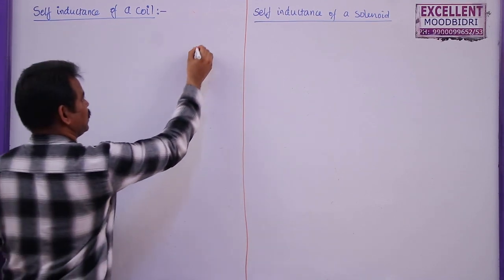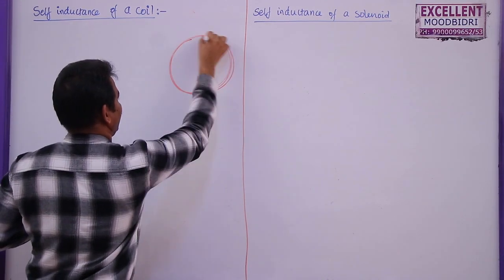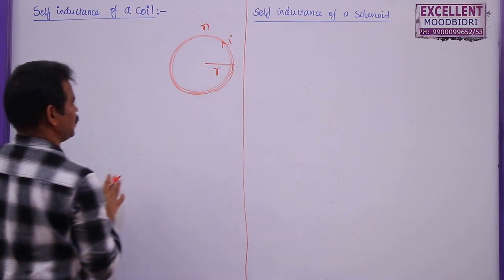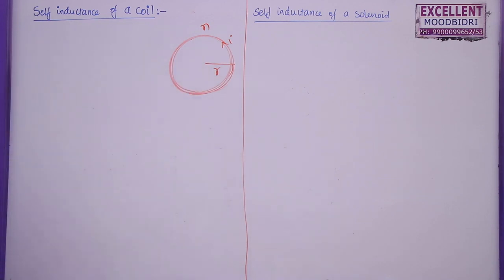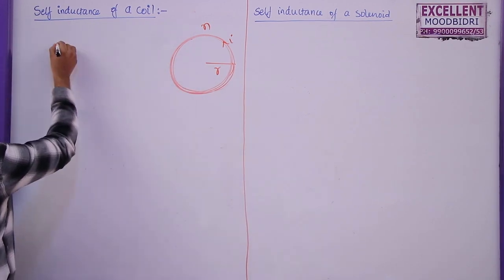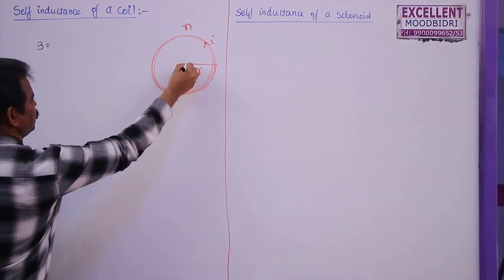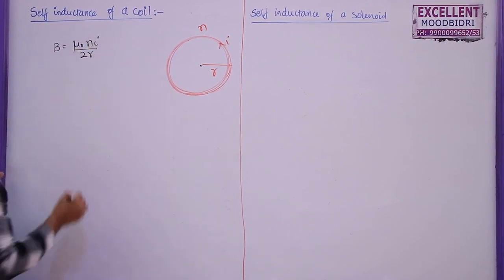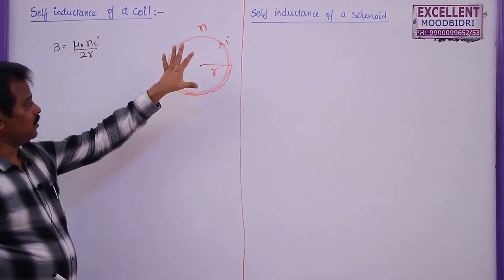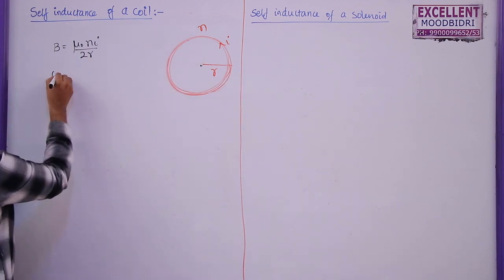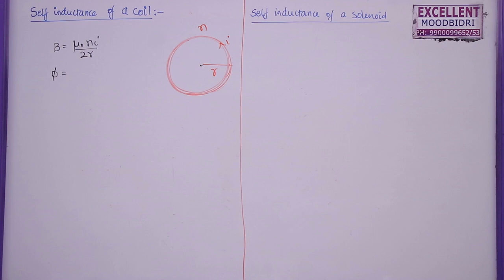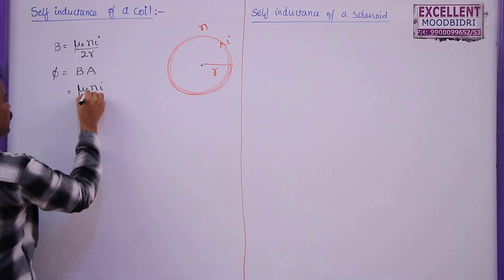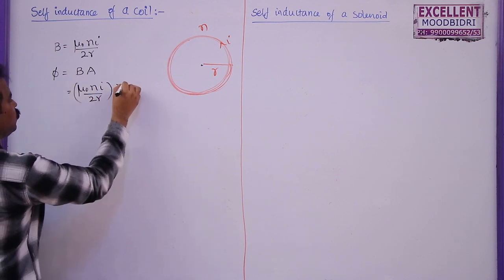Self-inductance of a coil. Now, let me take a coil having n turns in which current I is flowing. The radius of this coil is R. The magnetic field at the center of this coil is given by mu naught Ni by 2R. So, what is the magnetic flux through this one? The flux is given by BA, which is equal to mu naught Ni by 2R into pi r square.